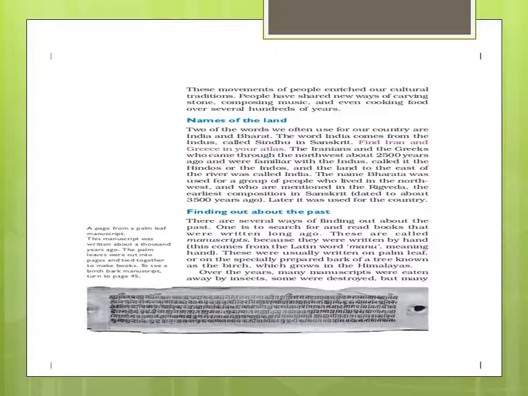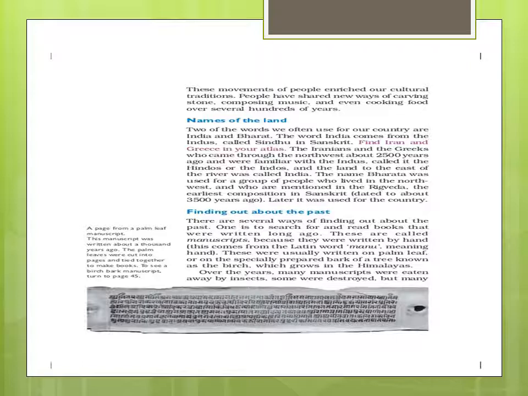Another name is Bharat. From where did it come? The name Bharat is mentioned in the Rig Veda 3500 years ago. The Vedas were written 3500 years ago. Rig Veda is part of the Vedas. In Rig Veda, the Bharata is mentioned. Bharata is a tribe which used to live on the land of India, so the country's name also came as Bharat.